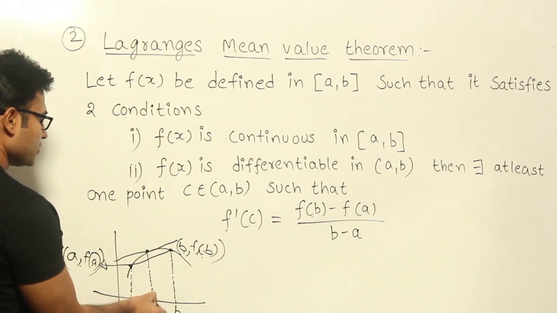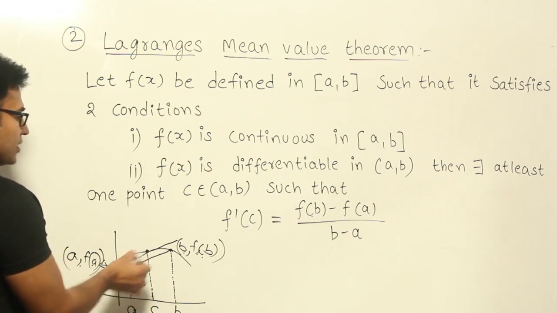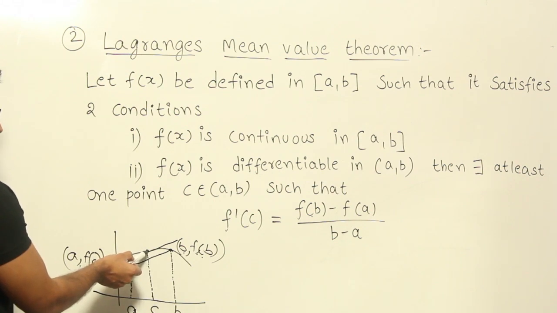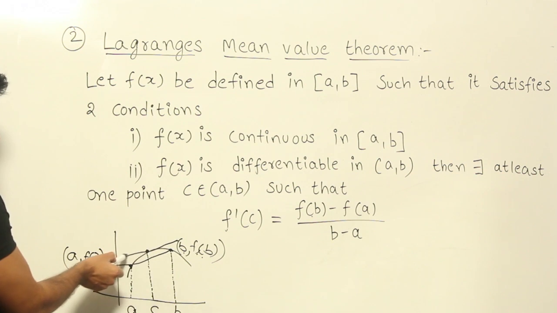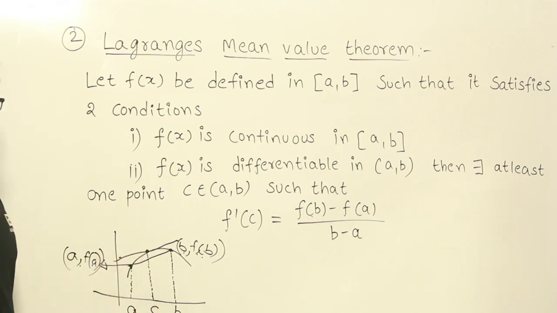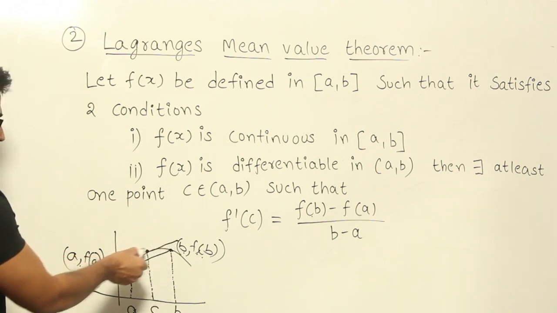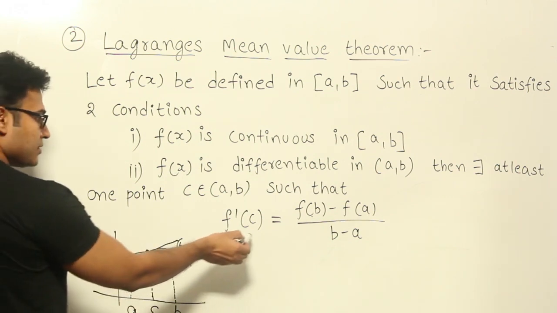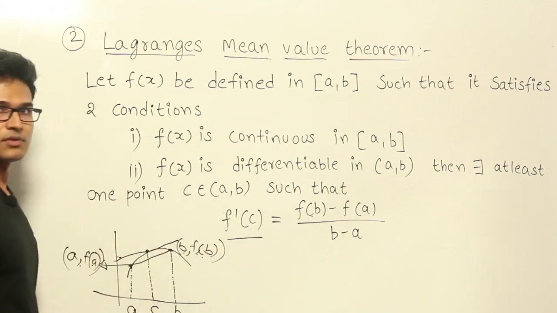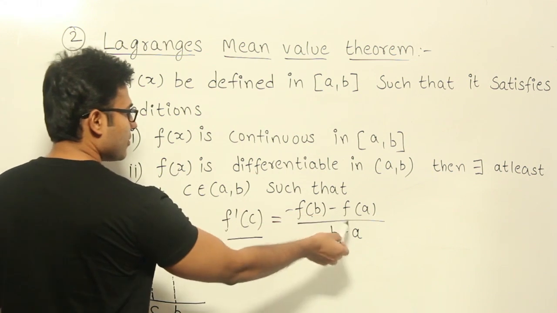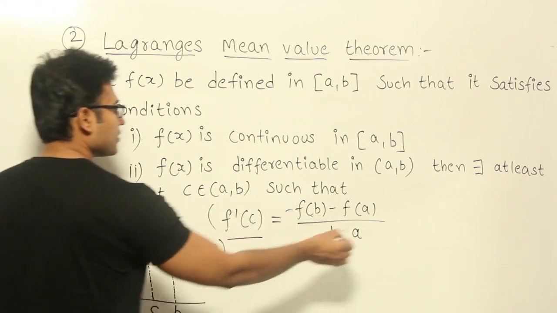Now what they are trying to say is, if you have any function defined like this, there will definitely exist a point on the function in such a way that the tangent drawn at that point will be parallel to the line joining these 2 points, which means the slope of this line and the slope of this line both are equal. What is the slope of the tangent drawn at c? F dash of c. What is the slope of the line joining these 2 points? y2 minus y1 divided by x2 minus x1. So this is what they are saying, right?